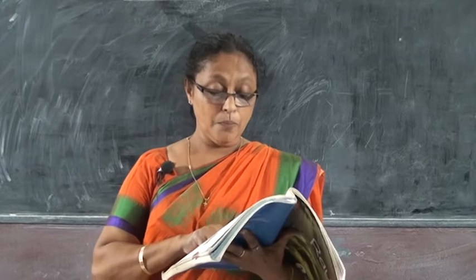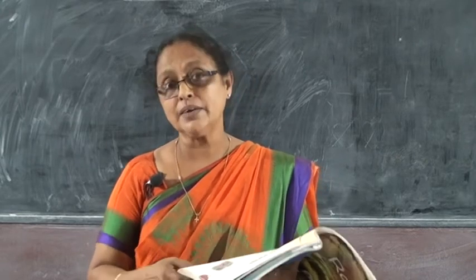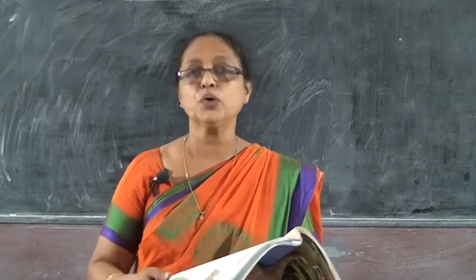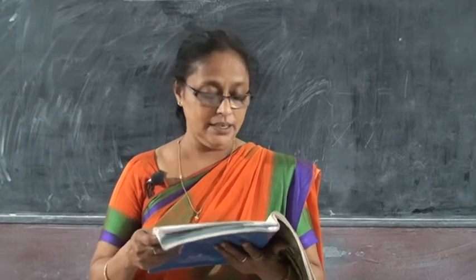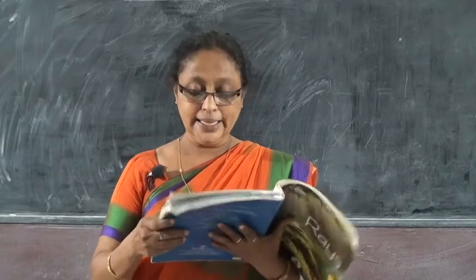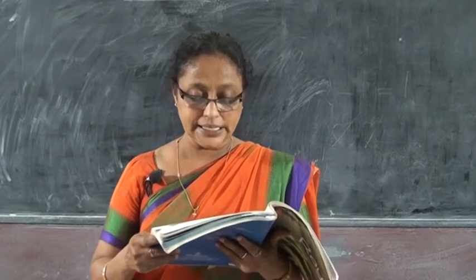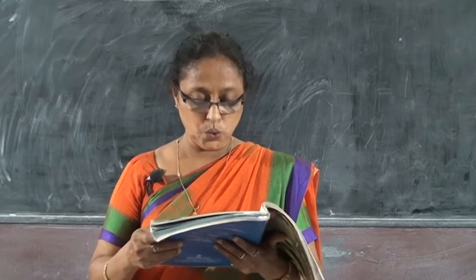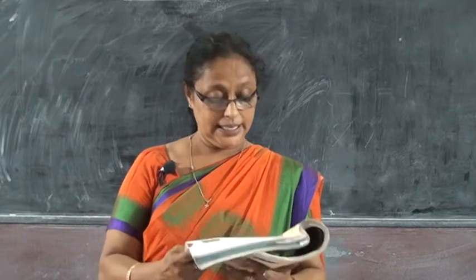Second one: mummy changed the bed sheet. The choices are given there in the box. You should take from that and put the right one in the gap there. Third one: there were many bees in the bee hive. In the end you should put the full stop there. Next is the fourth one: there were fresh flowers in the flower pot. Fifth one: which toothbrush do you see? Brush.